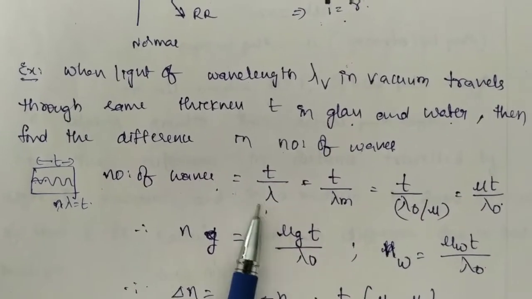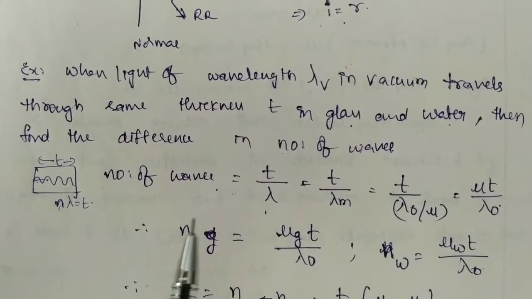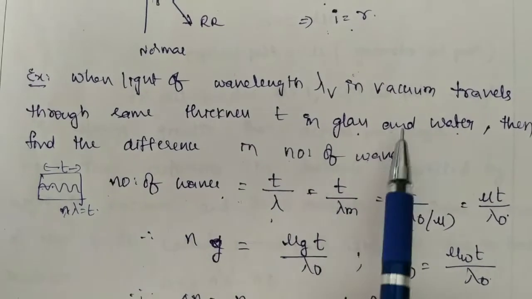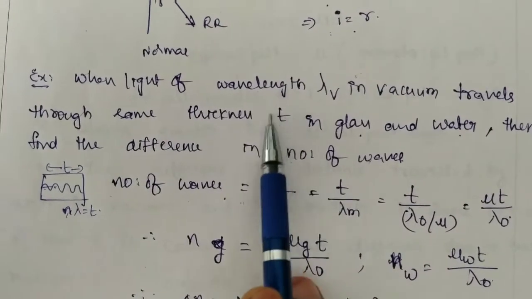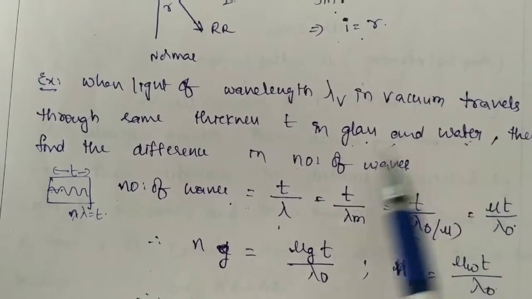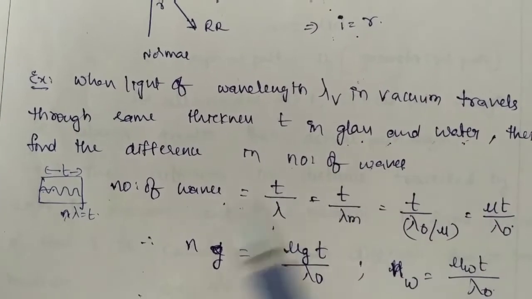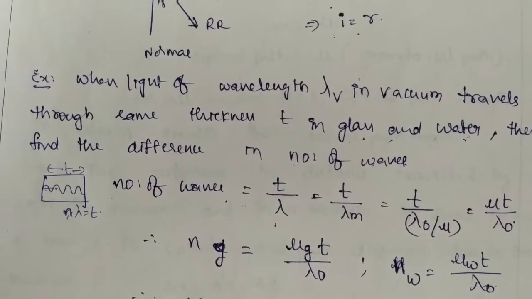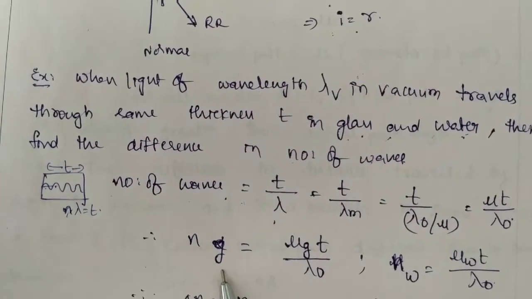Here the thickness of glass and the thickness of water remain the same. You have to calculate the difference in the number of waves. First of all, I am calculating the number of waves in glass.